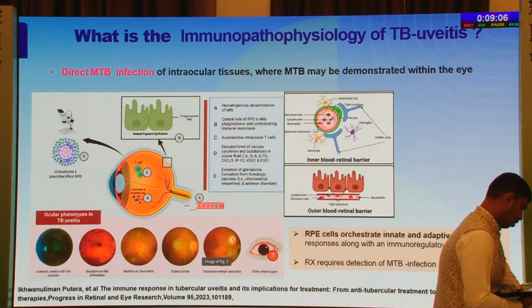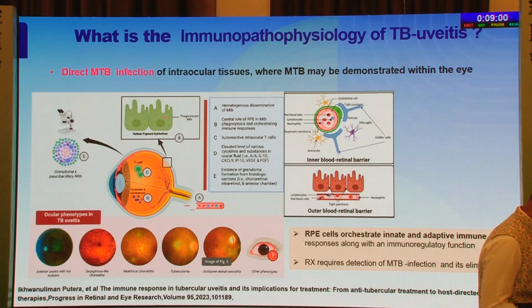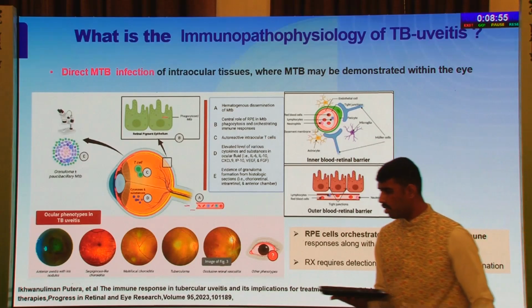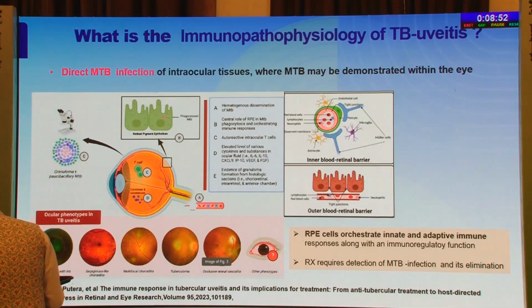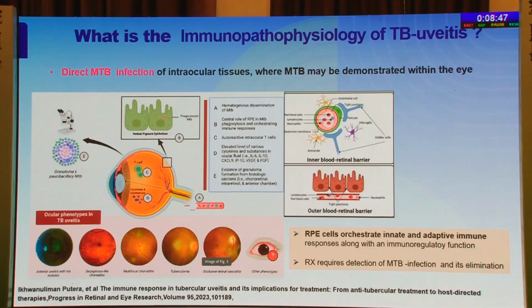Before we go into what TB is and how I diagnose it, we need to know the immunopathophysiology of TB uveitis. It can be a direct MTB infection of the intraocular tissues, where the MTB may be demonstrated within the eye. Once you have the hematogenous dissemination of the MTB, there is a breakdown of the blood retinal barrier, either the inner or the outer, followed by the RPE cells, which orchestrate the innate and the adaptive immune responses along with the immunoregulatory function. Following this, there's an elevation of the cytokines, and most often this kind of inflammation results in formation of granulomas either in the anterior or the posterior segment of the eye.